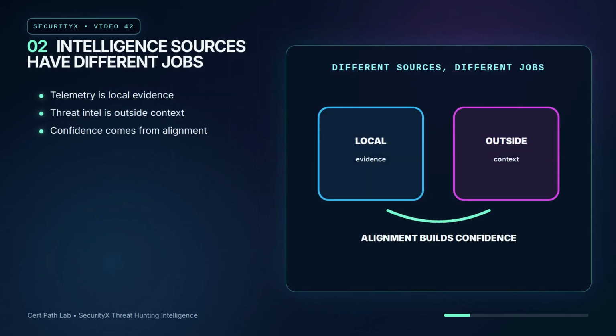Internal and external intelligence do different jobs. Internal data is closest to your environment, so it can prove whether activity occurred. External intelligence is broader, so it can suggest what adversaries are doing elsewhere and what behaviors may matter. The strongest hunt does not blindly trust one feed, it looks for alignment between outside context and inside evidence.